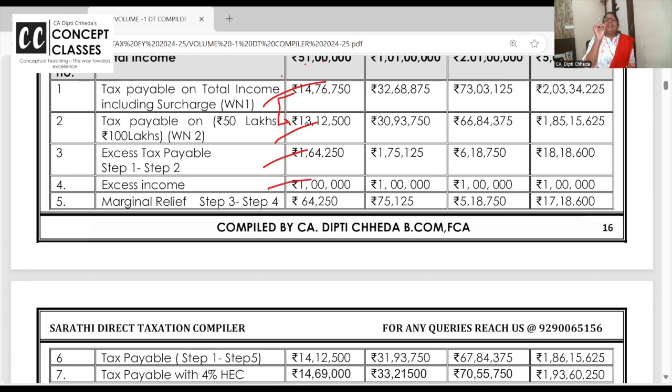How much extra income I have earned? Just 1 lakh. And I was liable to pay 164 extra tax. I want a rebate of 64. Whatever extra I have earned, 1 lakh, you take it.